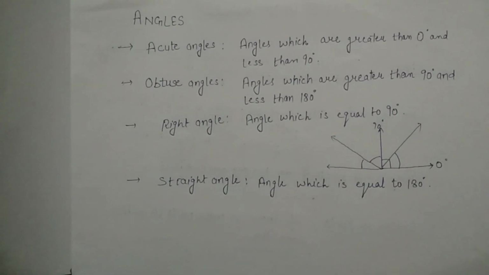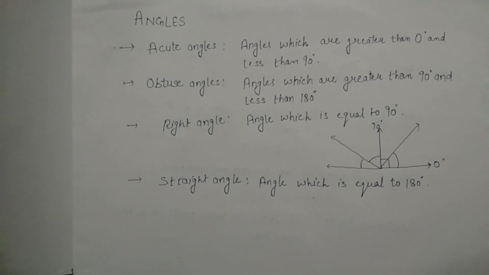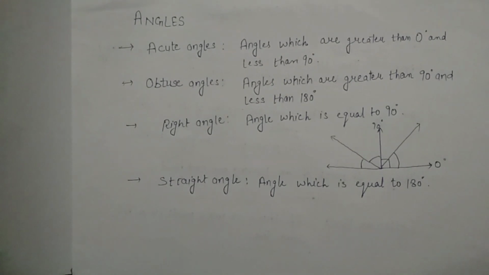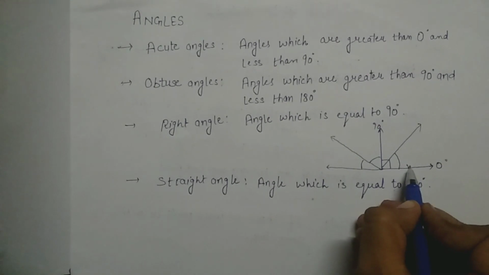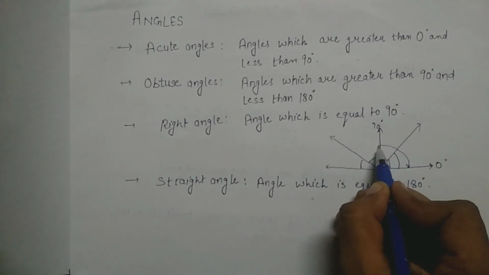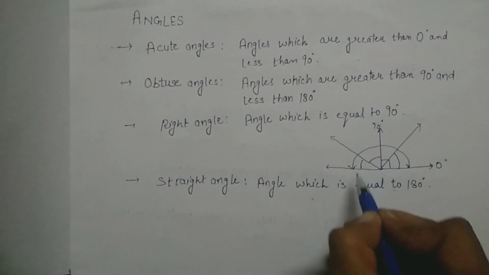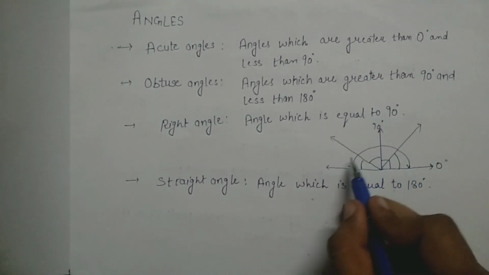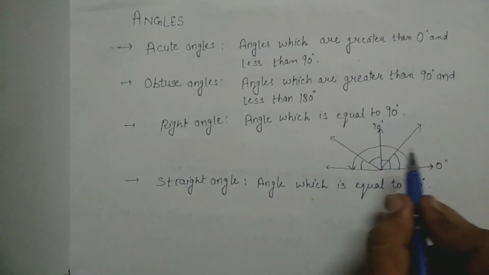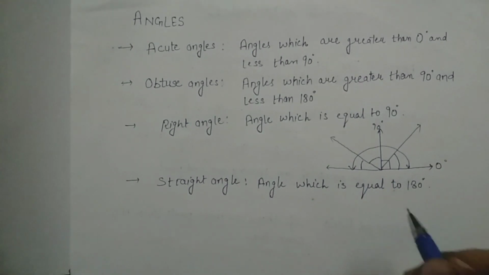So guys, next is straight angle. What is a straight angle? An angle which is equal to 180 degrees is called a straight angle. So here you can see all the angles. This whole angle from here is said to be a straight angle because this angle is of 180 degrees. ये सारा जो है 180 degree का angle है. So guys, this is the straight angle.